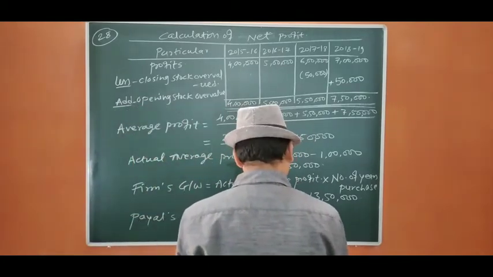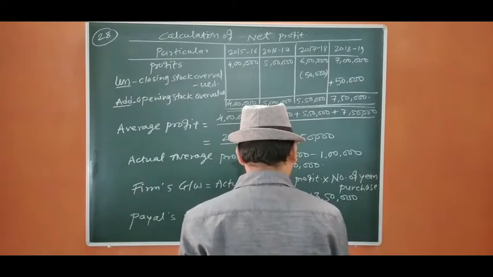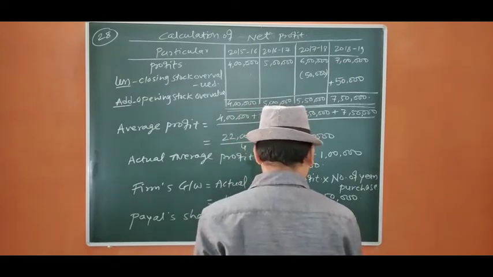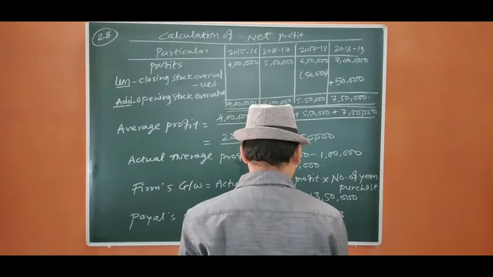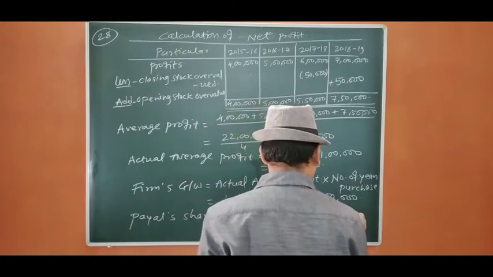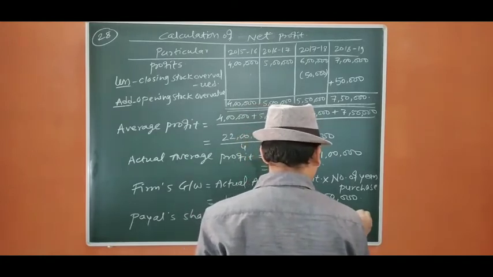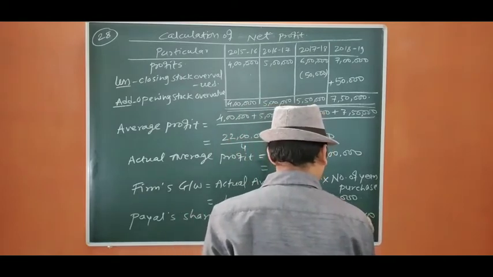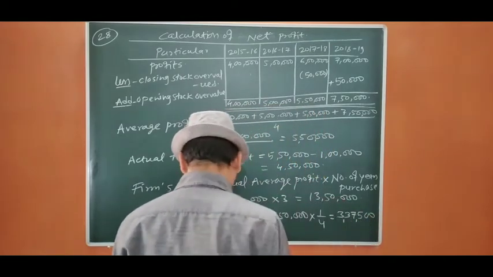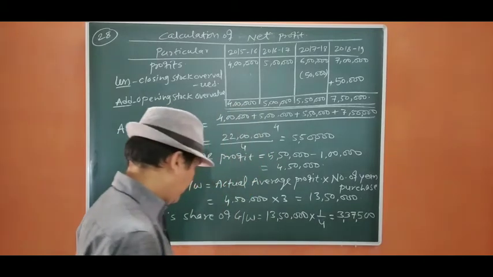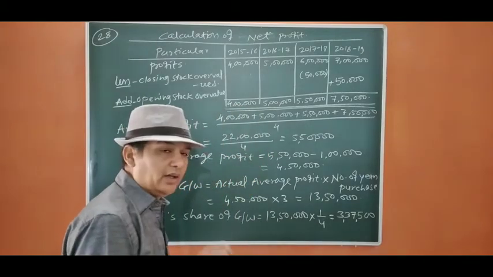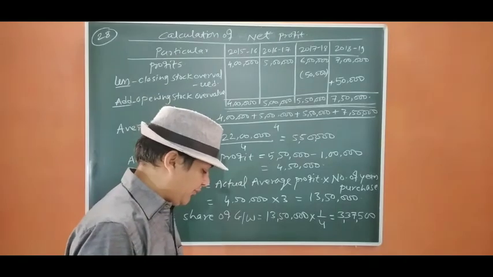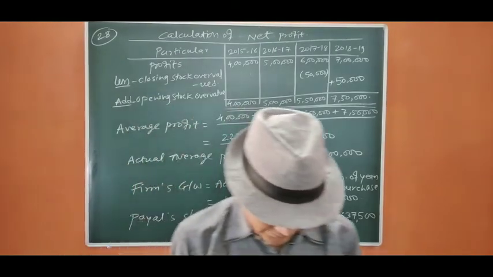So 4 3s are 12, 4 7s are 28, 4 5s are 20. 3,37,500 is her share of goodwill. Now we are going to pass the entry for the same. So let us start.